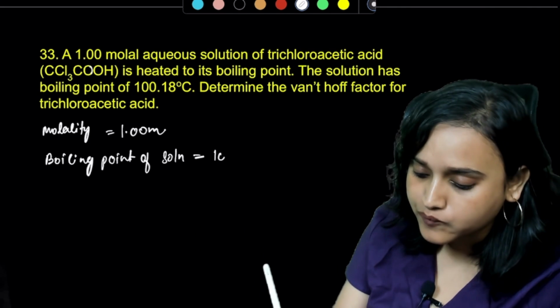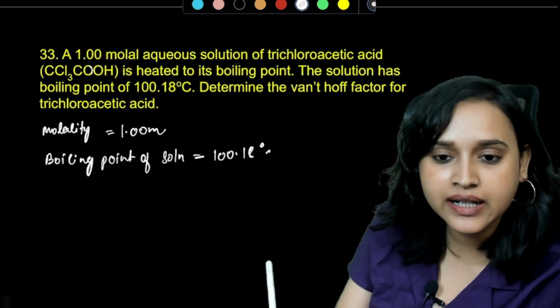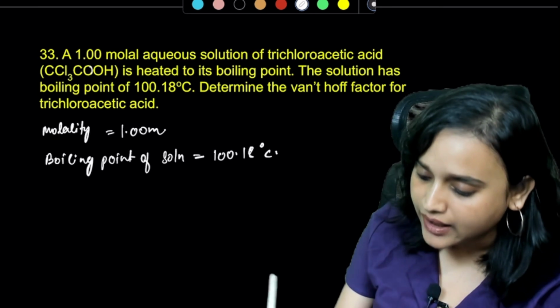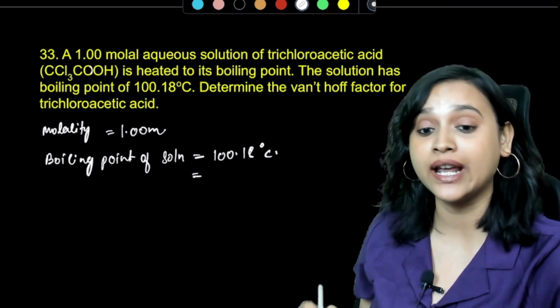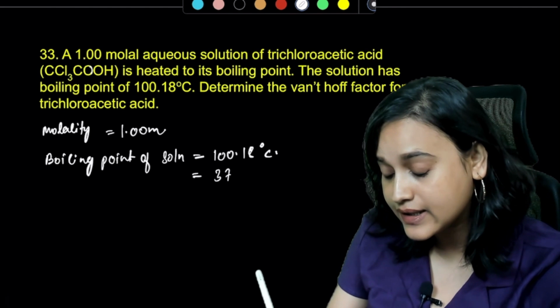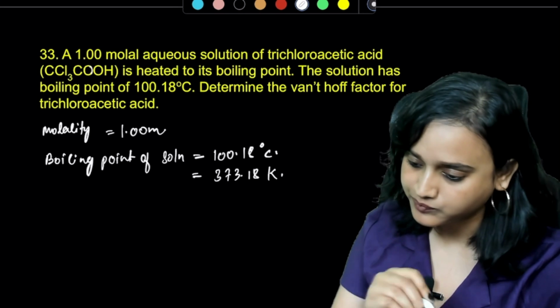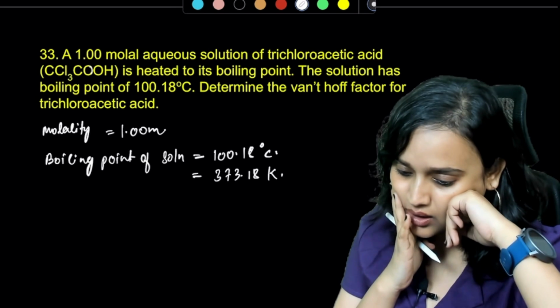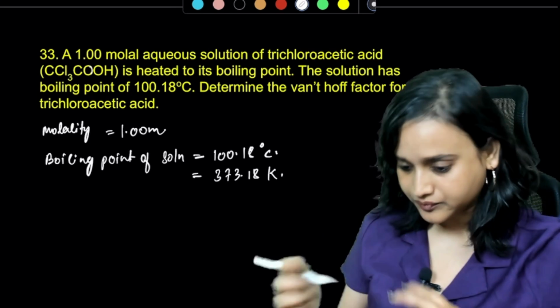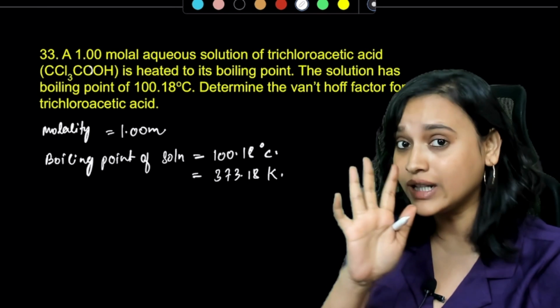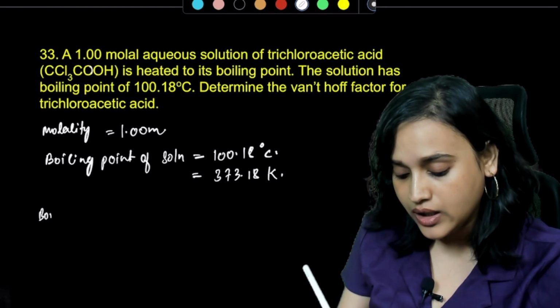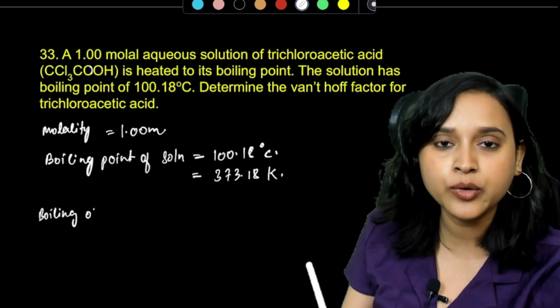Boiling point of solution is how much? 100.18 degrees Celsius. So this 100.18 degrees Celsius, if you convert it to Kelvin, how much will you get? You will be getting 373.18 Kelvin. Correct? Okay. Now look at the approach.